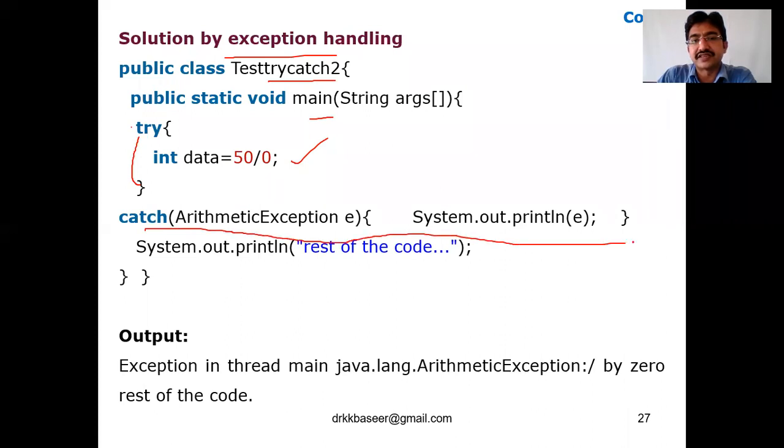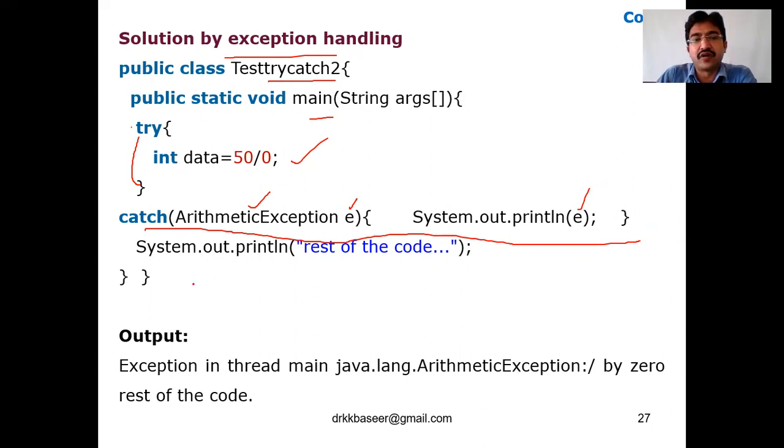Here is the catch block. So what type of error? If you know the respective error, it is ArithmeticException. How to write the catch block: we have a class called ArithmeticException. I am creating an object e, or ob, anything you can create, and we are just displaying System.out.println of that e. What is the purpose of displaying that? To know the error message, we display that e object so that we can know what the error actually is.